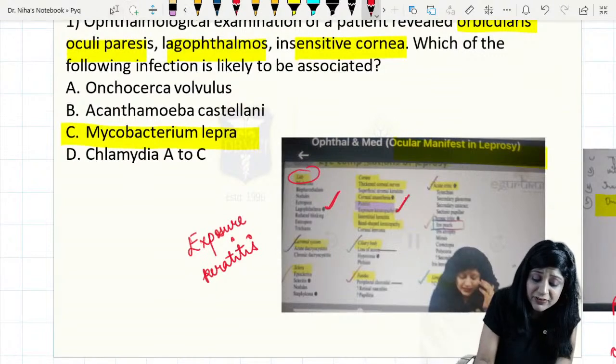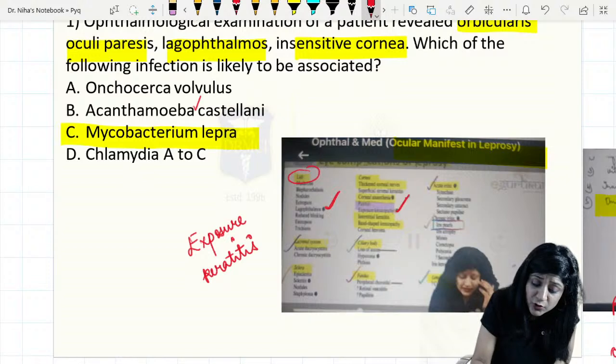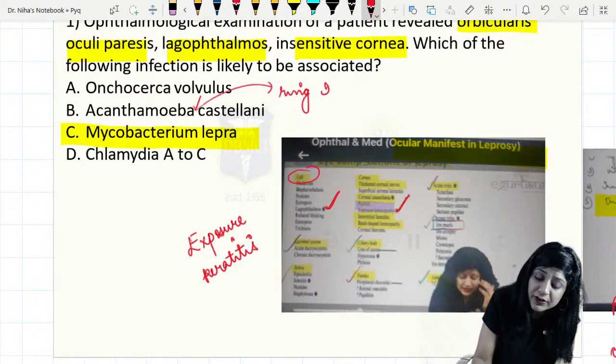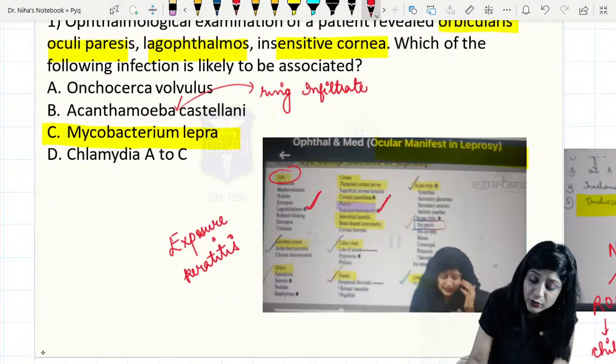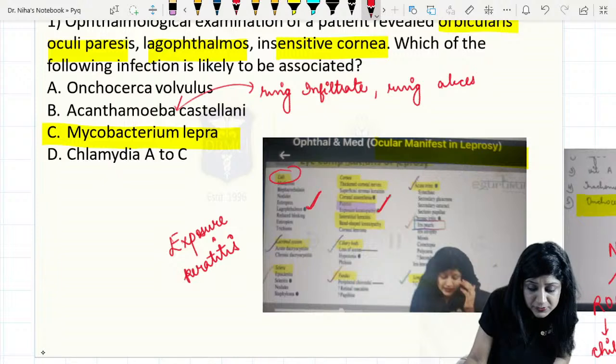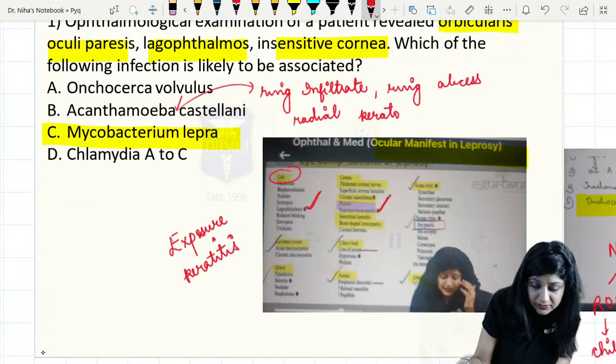Another option they have given is Acanthamoeba. Again, we know that this is associated with a ring infiltrate. When it comes to Acanthamoeba, we are looking for the words ring infiltrate or ring abscess. Plus we will have radial keratoneuritis, another important word.